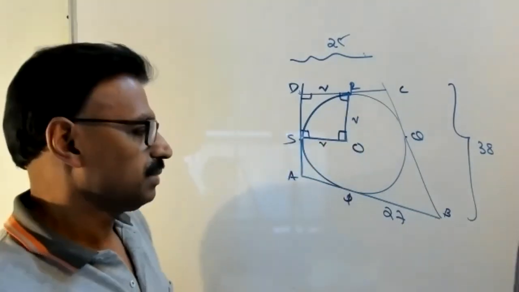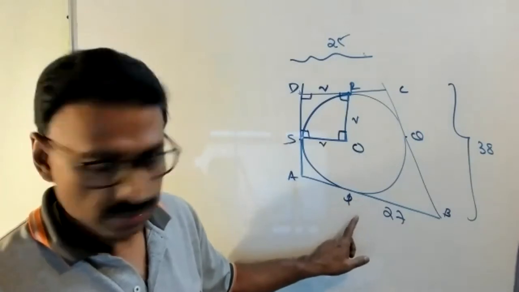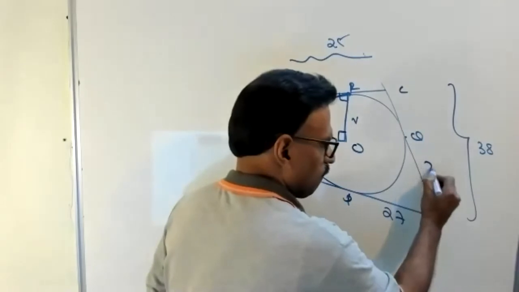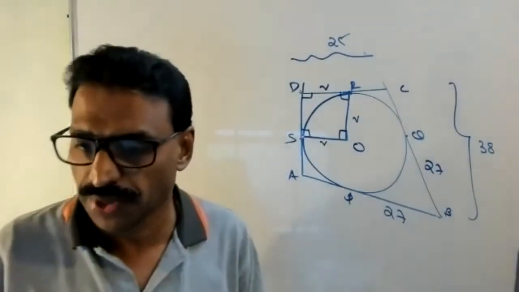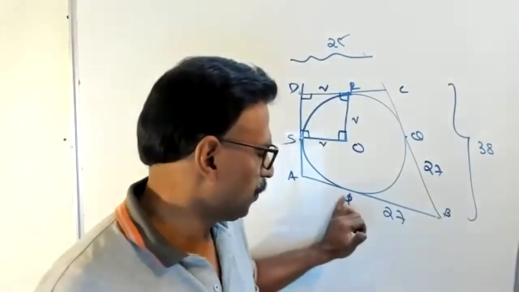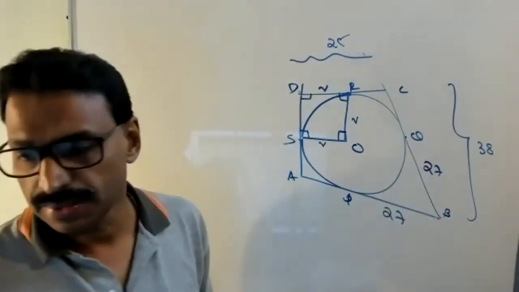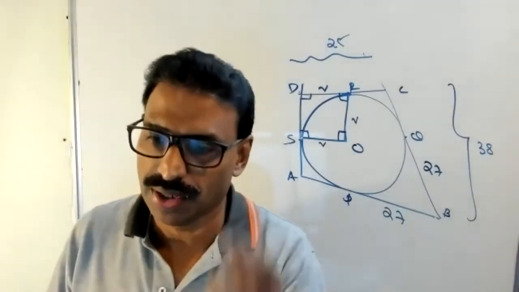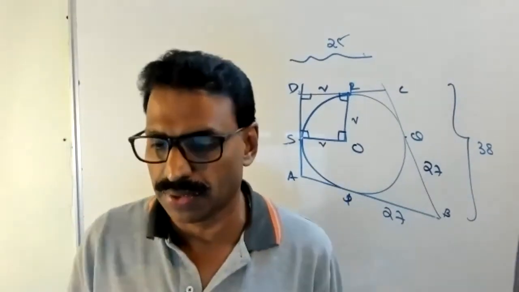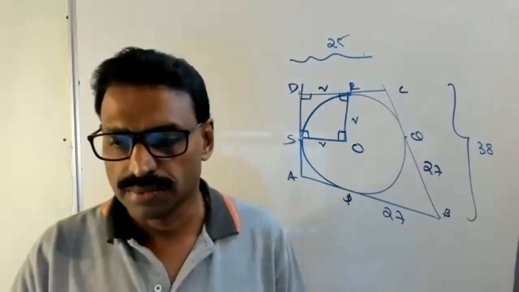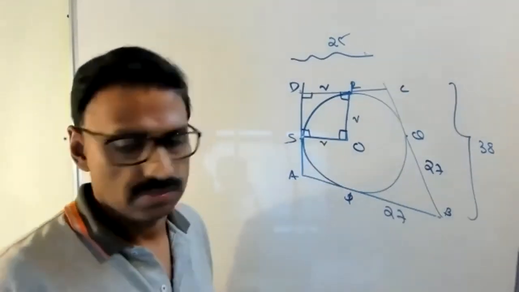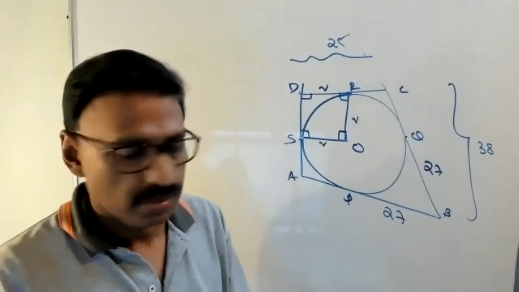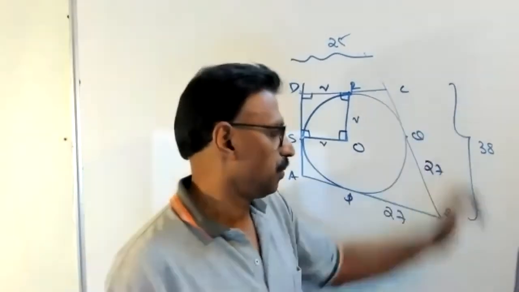Okay. I'll start from here. Look here. Now listen. BP is 27, BQ is also 27. Agree or not? You have to write this one. BP is 27, BQ is also 27, right? Tangents from an external point. I told you, only one theorem you can use. Tangents from an external point are equal. Every time you are chanting, tangents from an external point are equal, like your rosary. BP equal to BQ, 27.